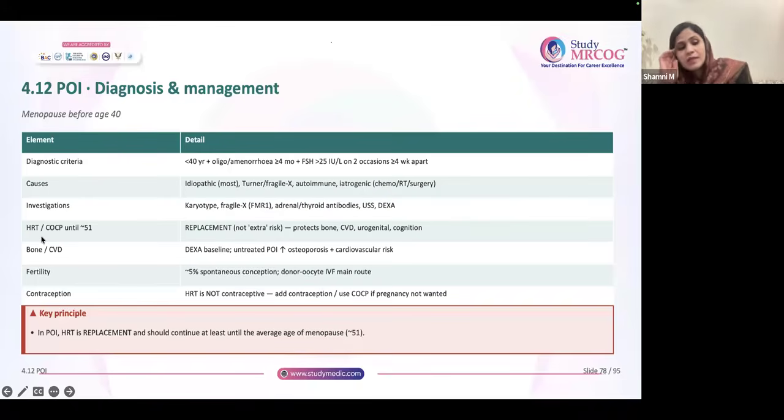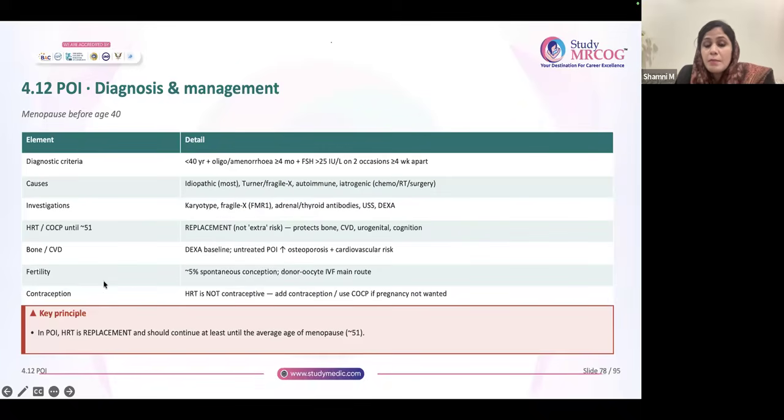So what is the treatment you can give her? You have to give her HRT. You can give it in the form of continuous combined OCP till the age of natural menopause, which is generally 51 years. The advantage is that it protects bones, cardiovascular system, urogenital system, cognitive function, etc. Remember, you have to do a DEXA baseline. I already discussed it among the investigations. Because if you don't treat POI, it will increase the osteoporosis risk and cardiovascular risk also. So DEXA baseline is very important.